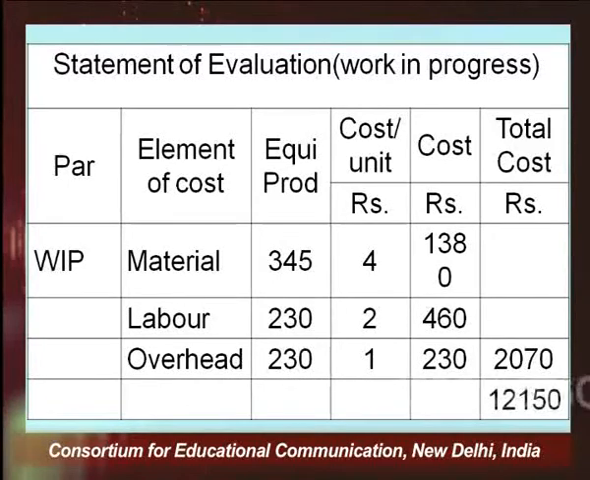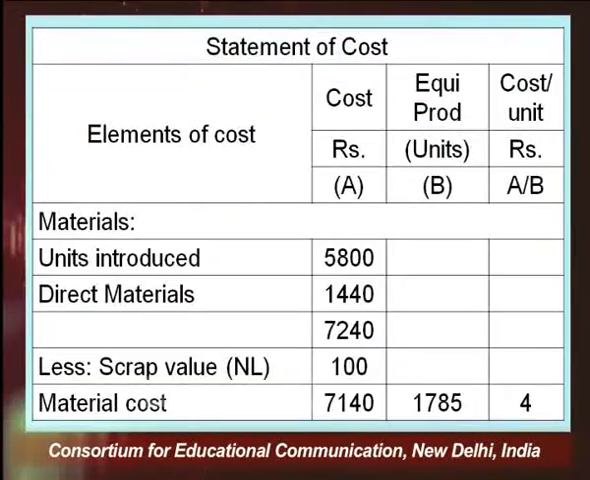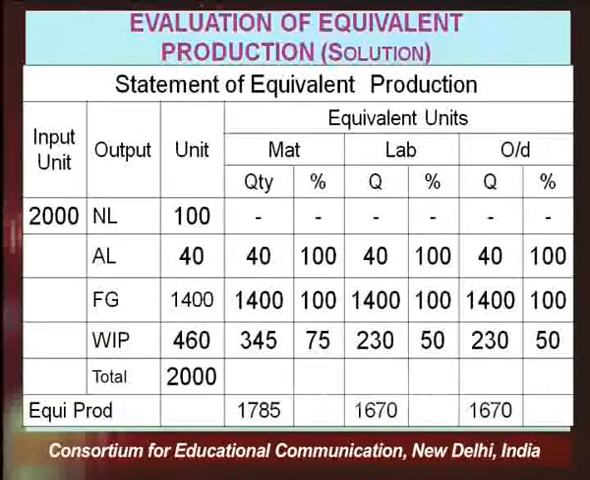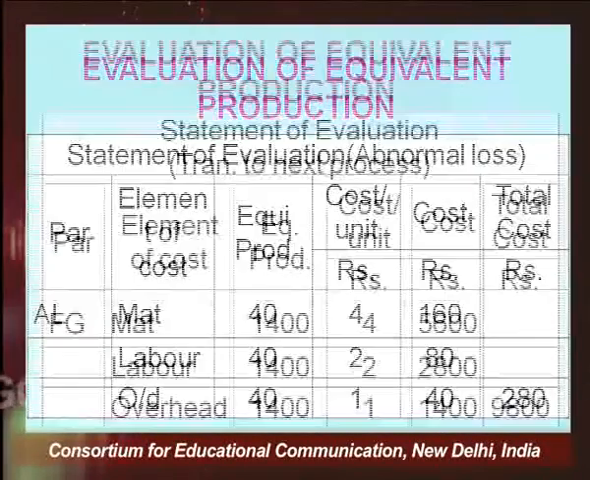Again, this work in progress will be calculated on the basis of each element of cost, that is material cost, labor cost and overhead cost. Equivalent production we had calculated earlier: work in progress in terms of material is 345, in terms of labor it is 230, and in terms of overheads it is again 230. Now, we will calculate the value of the work in progress.